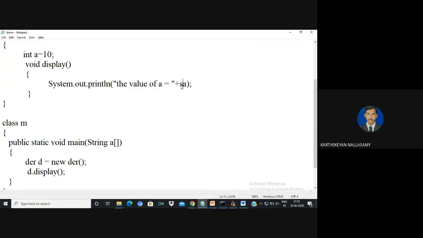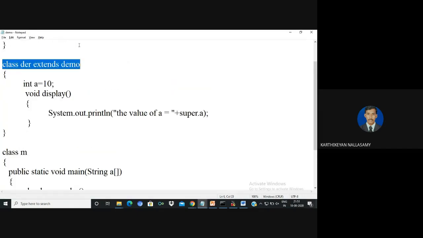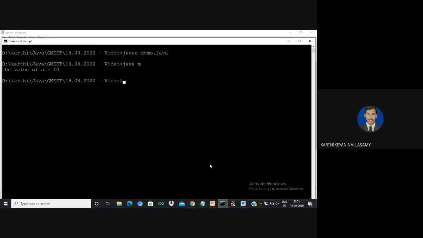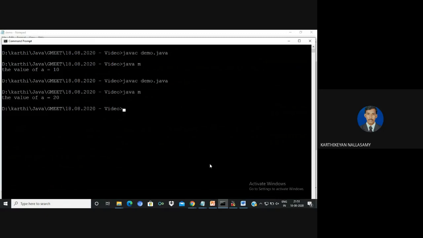If I'm using super.a, super means always refer to the previous base class value. So what is the previous base class value? It is demo, so the previous base class value is a, that is 20. The immediate previous base class value of a is 20, so it will display 20.